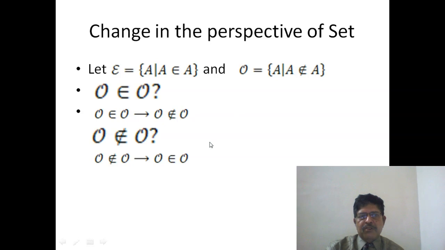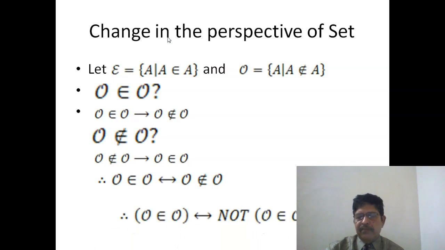So if O does not belong to O, then O belongs to O. What we get is that O belongs to O and O does not belong to O are equivalent statements, meaning they have the same logical value, but they are negations of each other. Two statements which are negations of each other cannot have the same logical value.